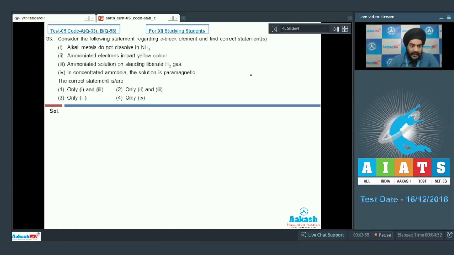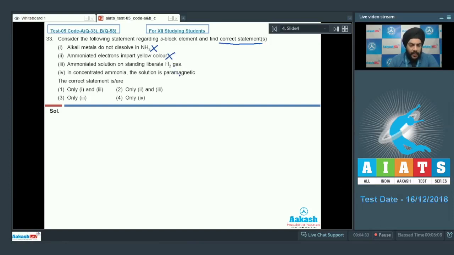Question number 33. Consider the following statements regarding the S block elements and find the correct statements. The first statement says alkali metals do not dissolve in ammonia. This statement is incorrect, students. We know that alkali metals dissolve in ammonia to form blue colored or bronze colored solutions. The second statement is also incorrect. It is mentioned that the ammoniated electron imparts yellow color. Students, this statement is incorrect. As we had just seen, the color imparted is either blue or bronze.